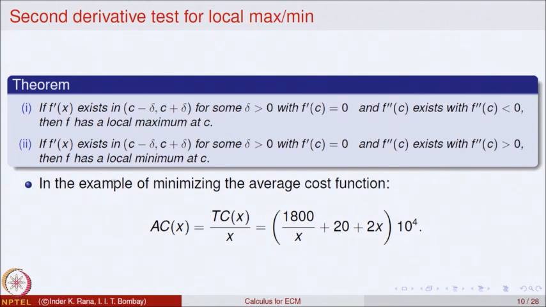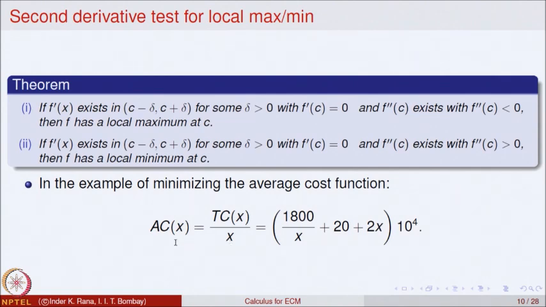Recall we had looked in our previous example, while trying to analyze minimizing the average cost function of a product. The average cost function is the total cost function divided by the output x, the number of items being produced.